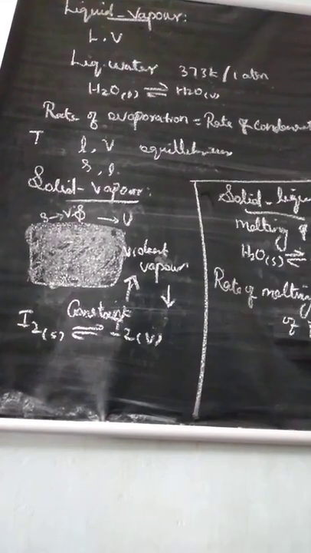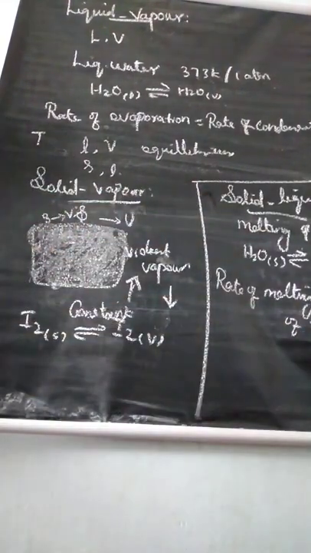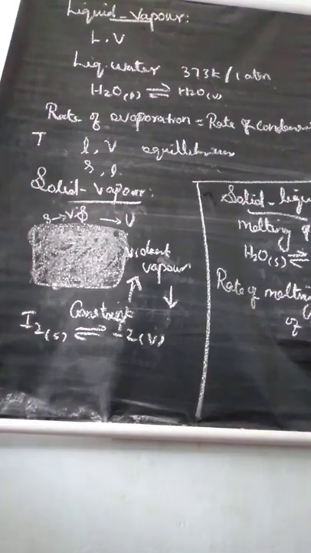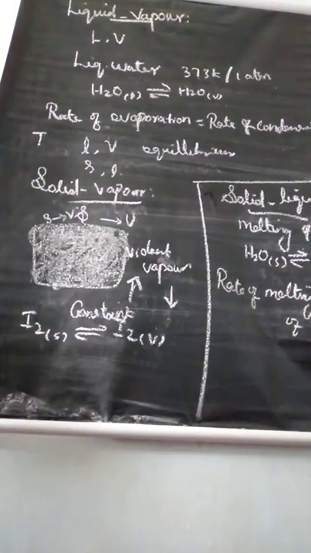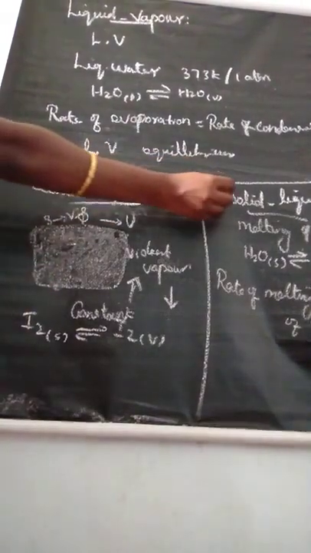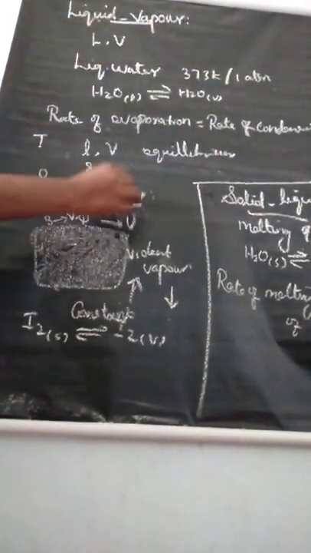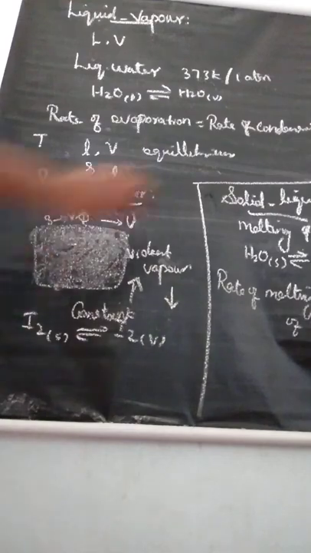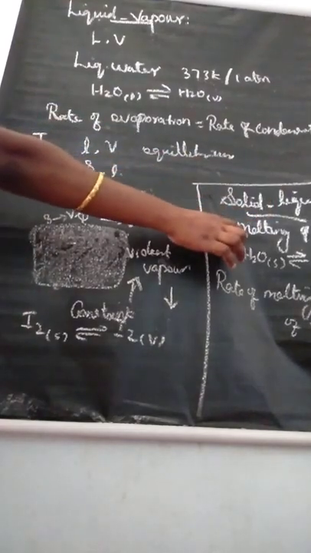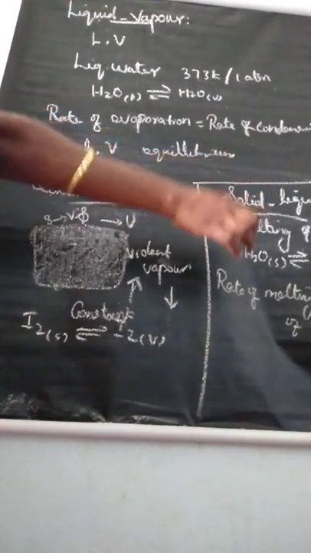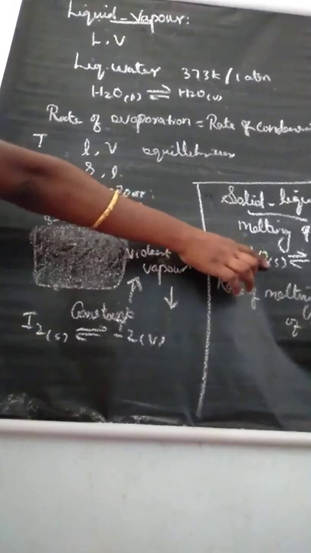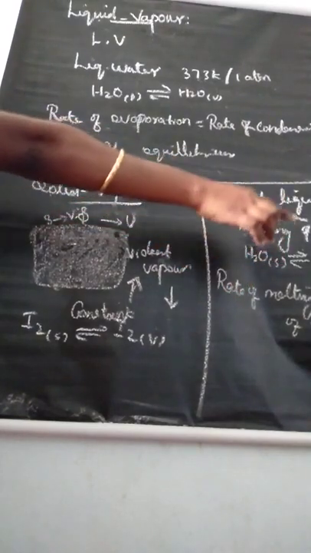Understand? See this one only. Phase changes of physical equilibrium. So what are the phase changes we learned? Three phase changes: solid liquid equilibrium, liquid vapor equilibrium, solid vapor equilibrium. Solid liquid equilibrium, there we learn melting of ice. Equilibrium reaction we can write: water solid is converted to water liquid.